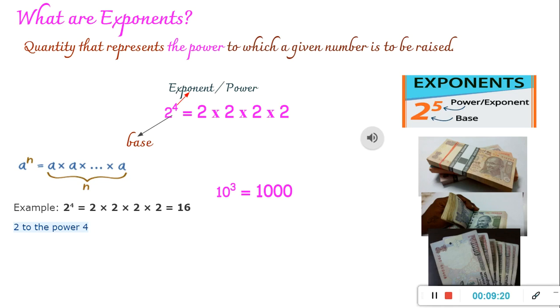Now, if you take one more bundle, now you have 10,000 rupees. If you increase the amount more, you might even have a lakh, right? Increase the number of notes and you might even have 10 lakhs.